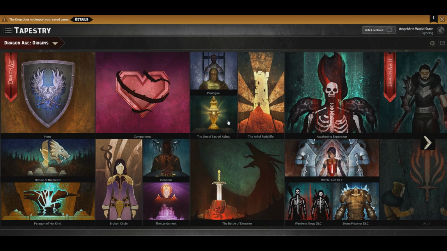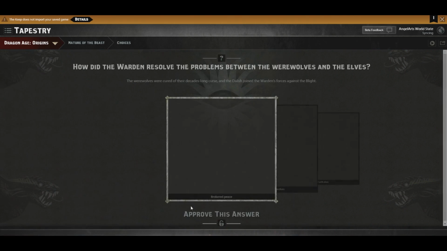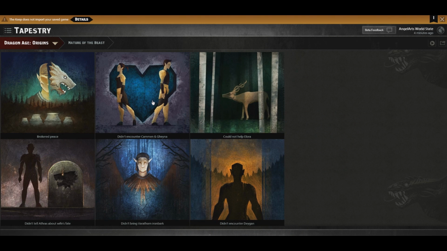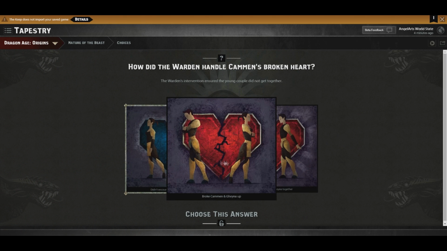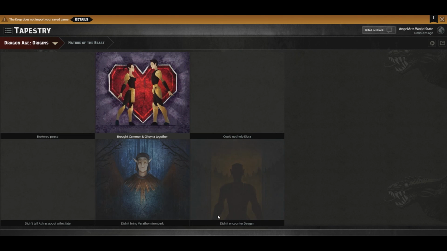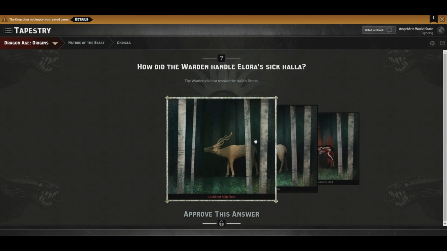Alright, we're not ready for the Awakening expansion yet. The nature of the beast. Brokered peace. Yeah, we said that we brokered peace with the elves. Didn't encounter Kemen or Gaina? No, we totally played matchmaker with them. Broke Kemen Gaina up? No, we didn't do that. You could have done that if you really wanted to, by sleeping with one of them essentially. But no, we brought them together because Angelus would have. Could not help Lenora. I don't think I ended up being able to have the high enough skill for that.